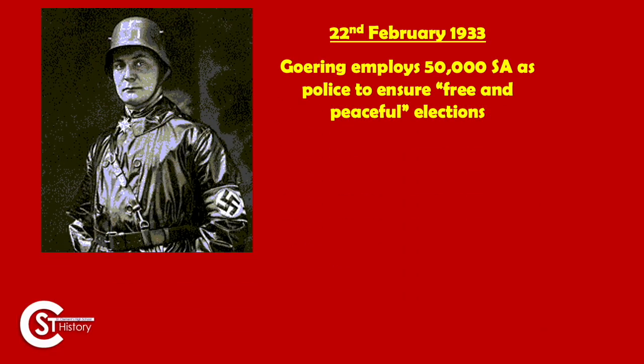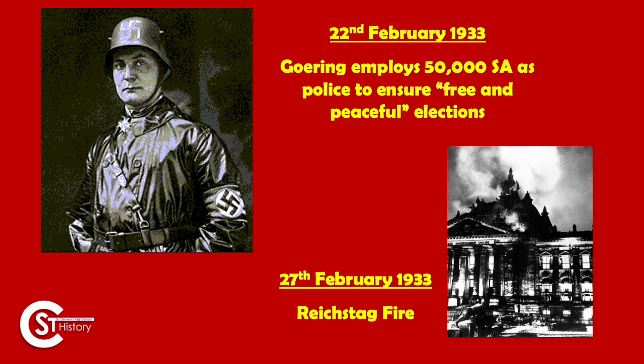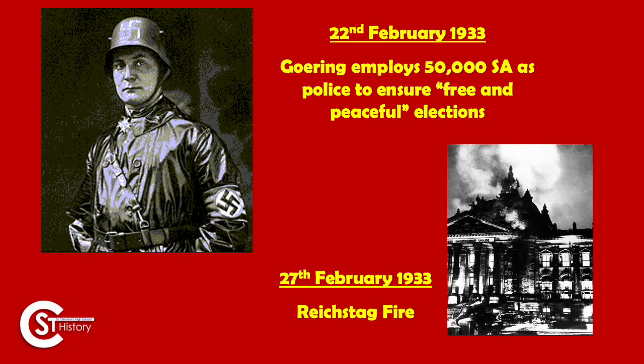On the 22nd of February, Goering makes the SA, the brown shirts, part of the police force to, quote, ensure free and peaceful elections. And as we've talked about already, we know what that really meant. And then on the 27th of February was the Reichstag fire, where van der Lubbe was caught inside, allegedly, and blamed. He was a communist, and he was blamed for a terrorist attack following the ironic announcement that Hitler believed there was going to be a communist attack and that Germany was going to burst into flames any day, and then of course a terrorist attack by communists burst into flames.